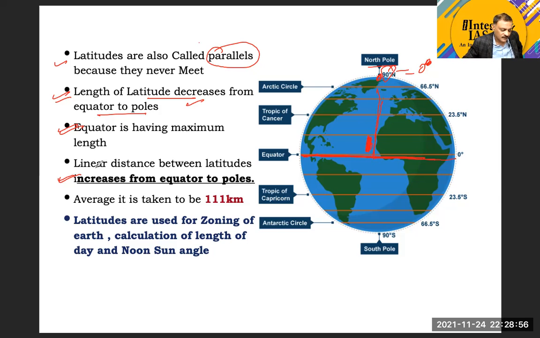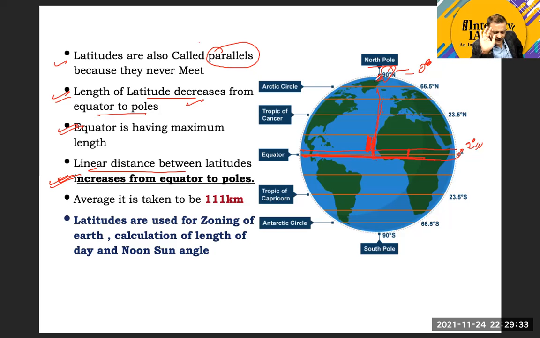Okay. Now there is the linear distance. Linear distance means the distance between two latitudes. So this is the 0-degree latitude, and you take the 1-degree north latitude. The linear distance between these two latitudes also changes from equator to pole. The characteristic is that it increases from equator to pole. Means that as you move towards the pole, the linear distance would start increasing.